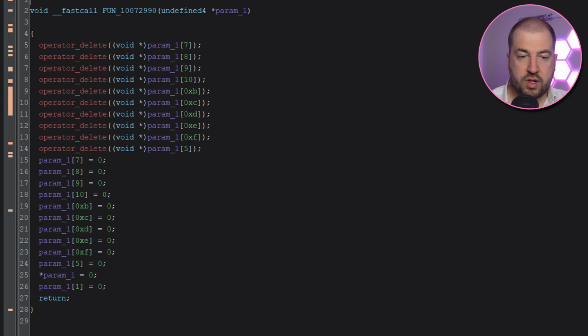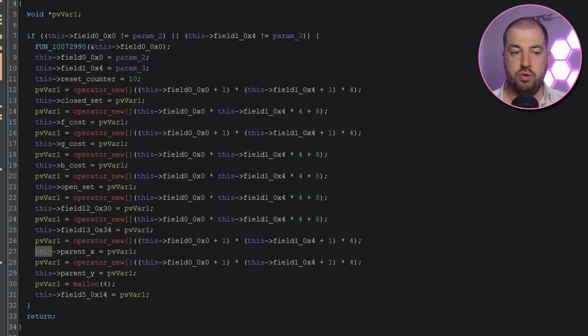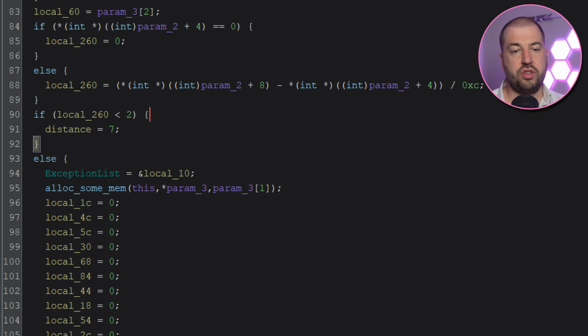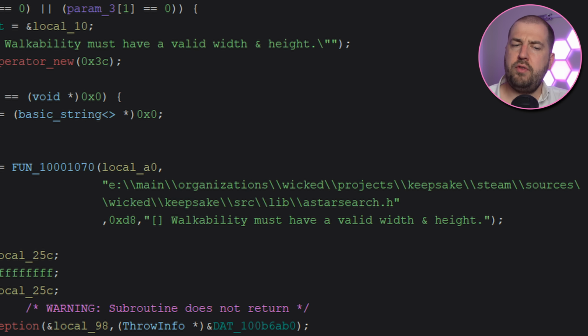It's hit here, which is some cleanup code, calling delete and setting to 0, and it's also set from a new call here. Both of these functions are called from that massive function. I think I just really need to figure out what this is doing. Luckily, I've not had to look far.